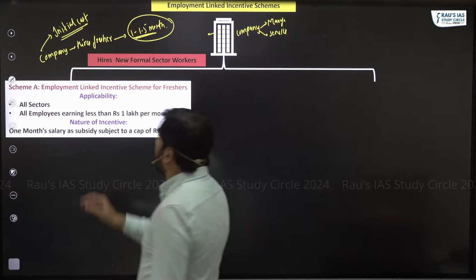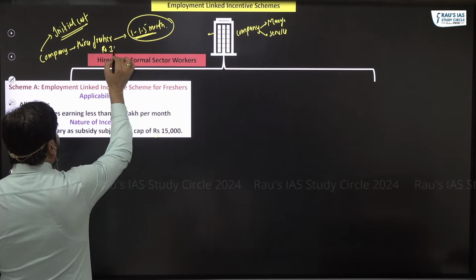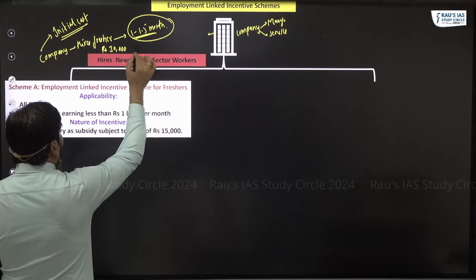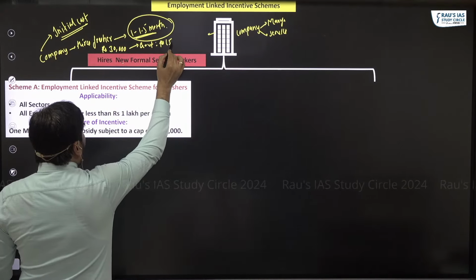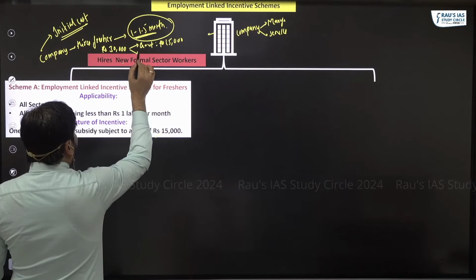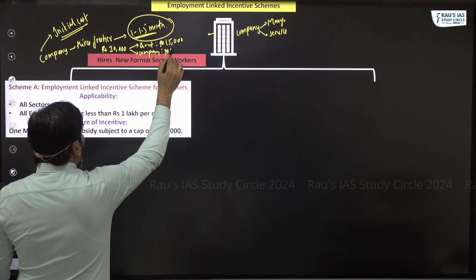Which means if the company hires a fresher with a salary of 30,000, government will give a salary of 15,000 and the company will give the remaining salary of 15,000.